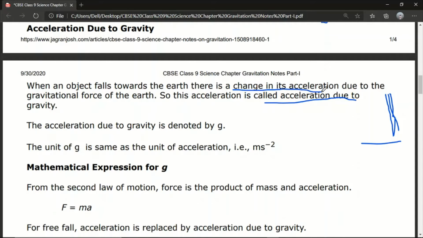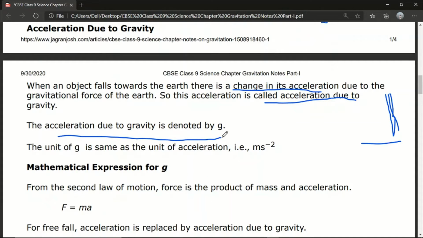As it is nearing the Earth, the acceleration is increasing. Okay. That means the acceleration is changing from a certain quantity to a large quantity. It is increasing rapidly. So that acceleration of the object is called acceleration due to gravity. The acceleration due to gravity is denoted by g.